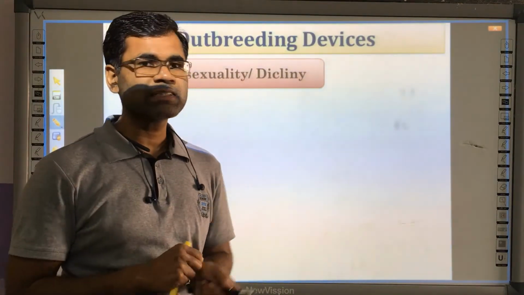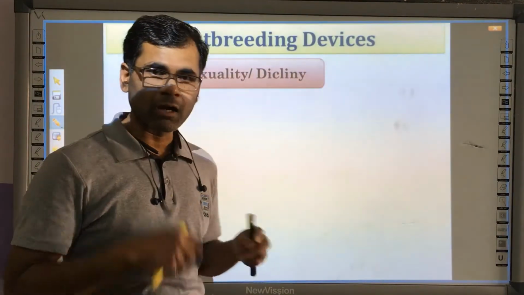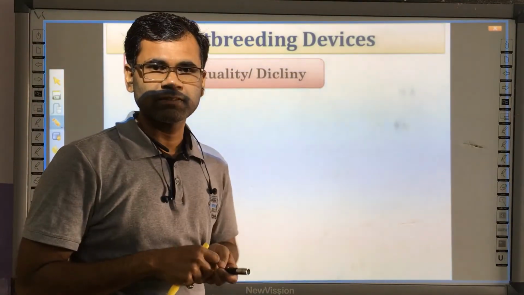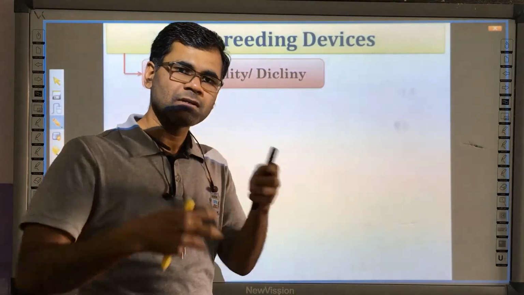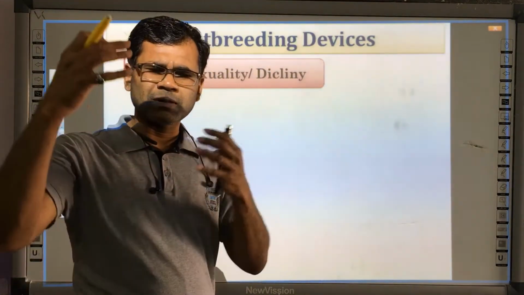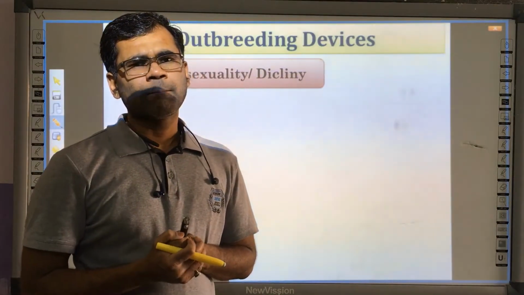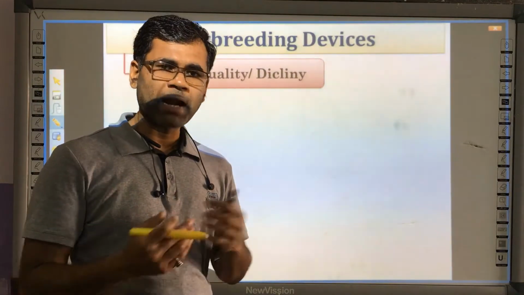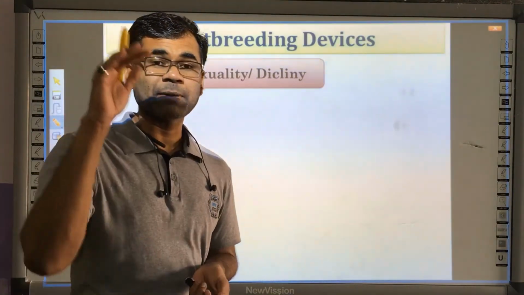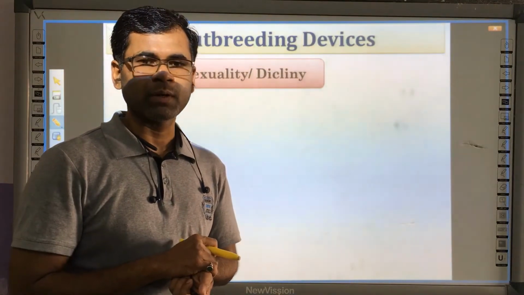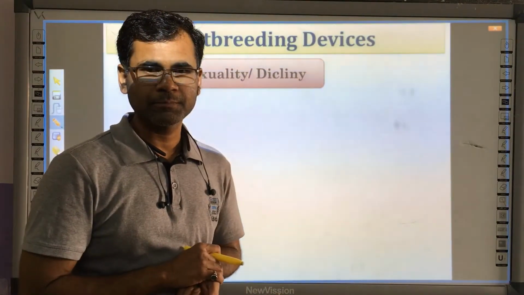And that's why it is called outbreeding. Out means from outside. Outbreeding devices are those which promote breeding from outside. So there are multiple methods by which plants adopt outbreeding methodologies, or plants promote cross-pollination and suppress self-pollination. Let us discuss all the methods one by one.